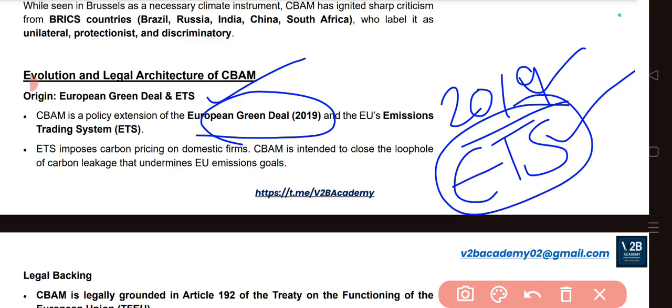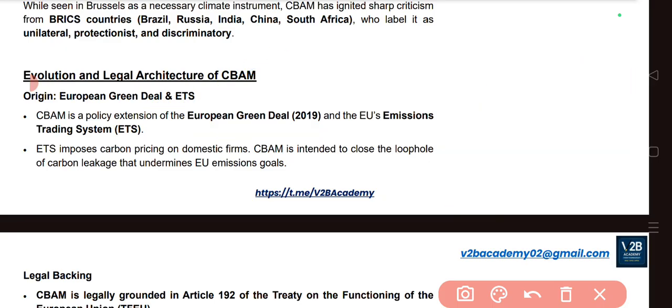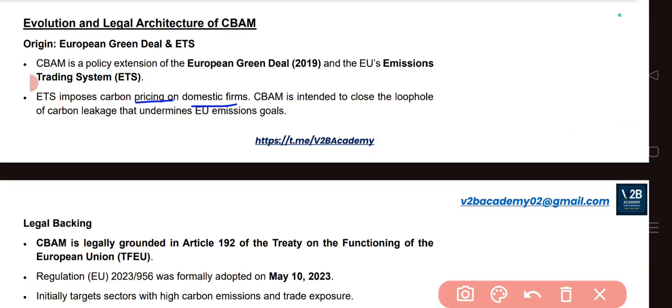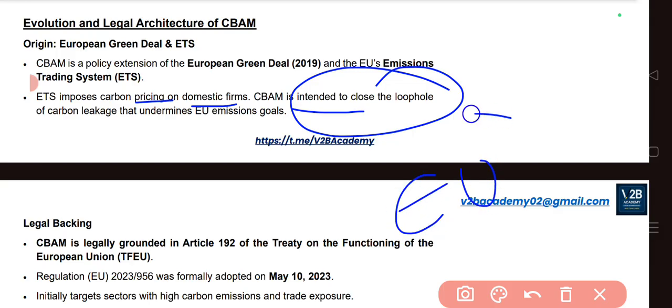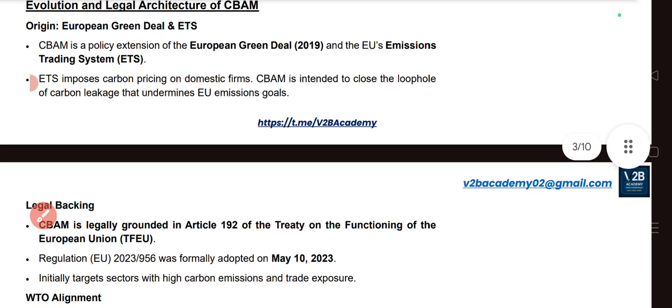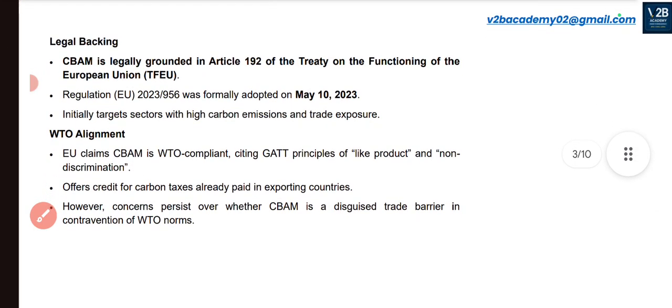As an extension of these two policies, CBAM was brought in. The ETS imposes carbon pricing on domestic firms. CBAM is intended to close the loophole of carbon leakage that undermines the European Union's carbon goal. They want to achieve their carbon targets by 2050, and to do that, they have introduced CBAM.